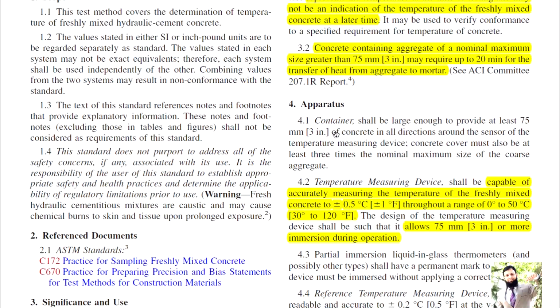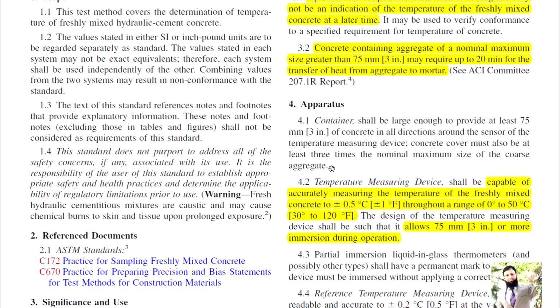Apparatus: a container is required, and the container shall be large enough to provide at least 75 millimeter of concrete in all directions around the sensor of the temperature measuring device. Concrete cover must also be at least 3 times the nominal maximum size of the coarse aggregate.